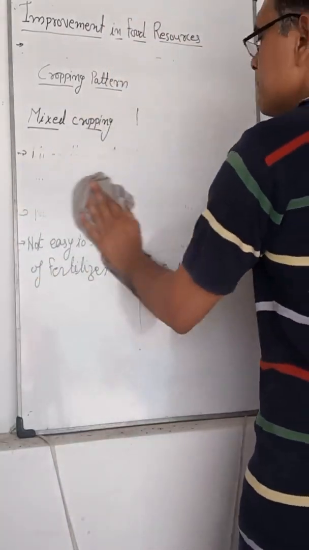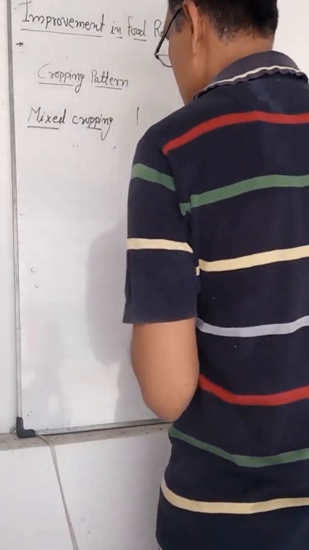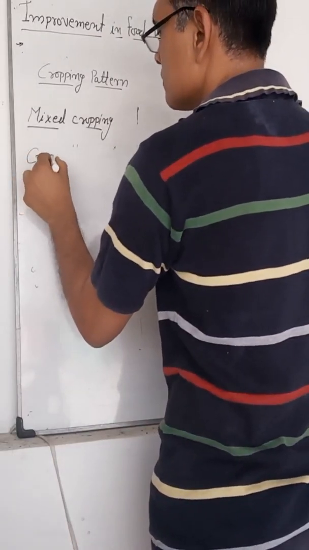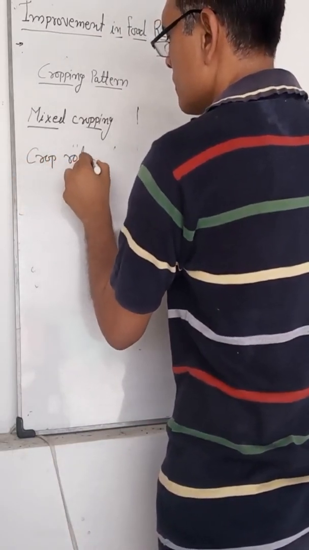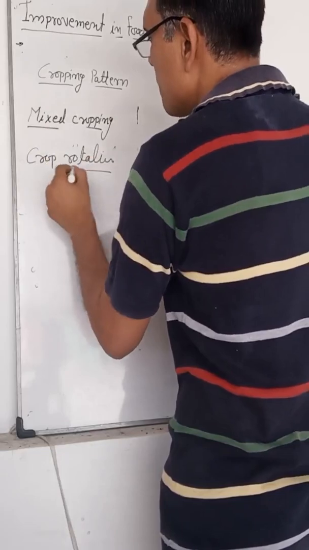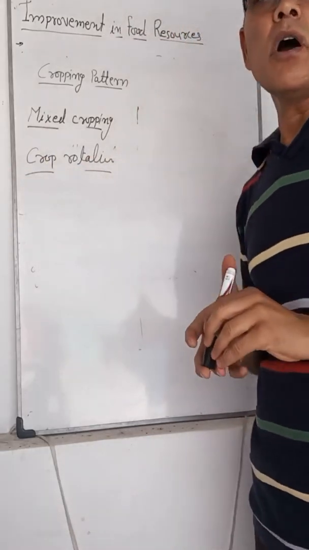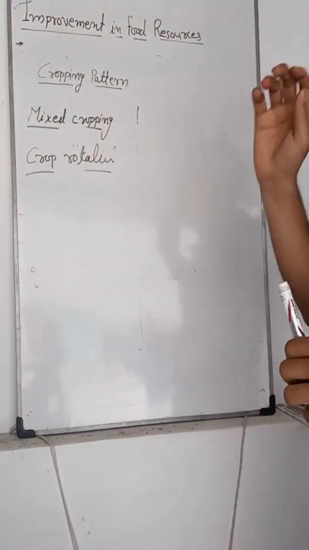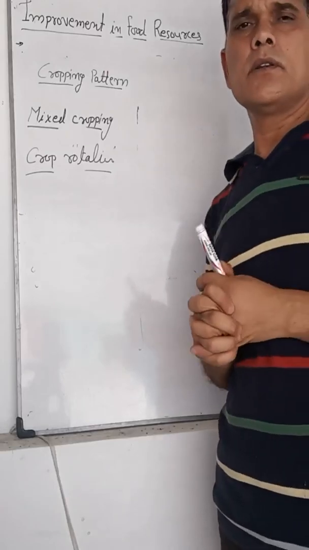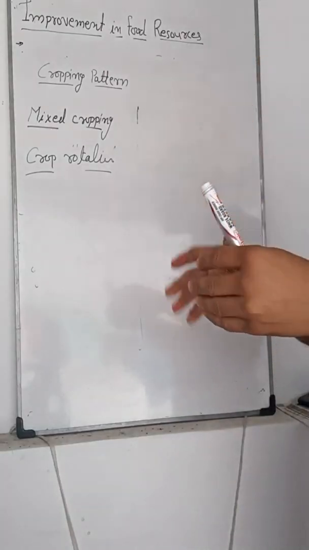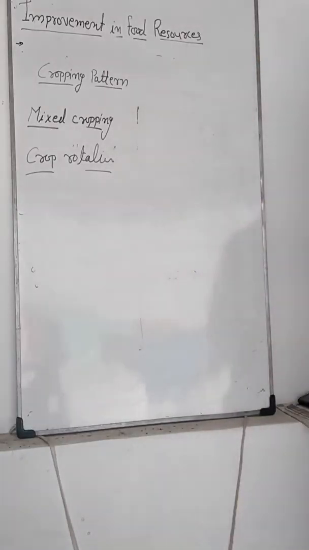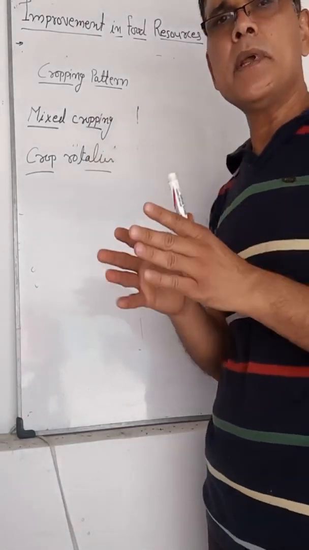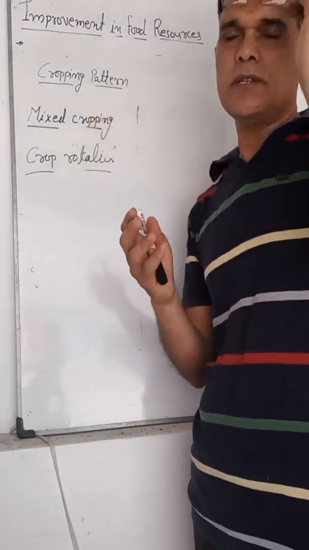Now, the last pattern is crop rotation. Crop rotation is growing two or more types of crops in the same field in pre-plant succession.